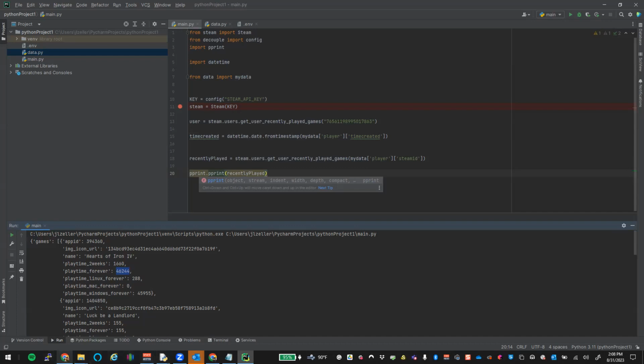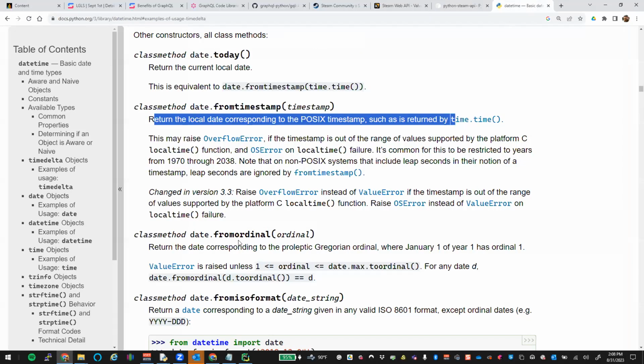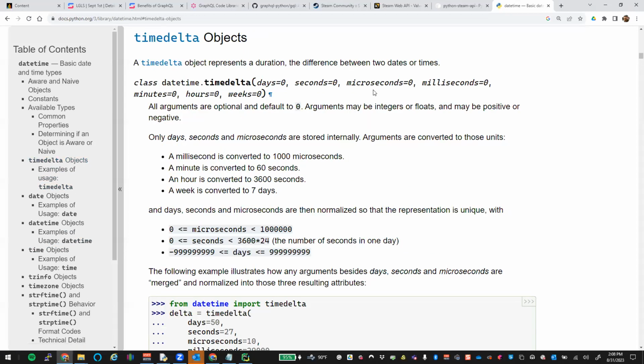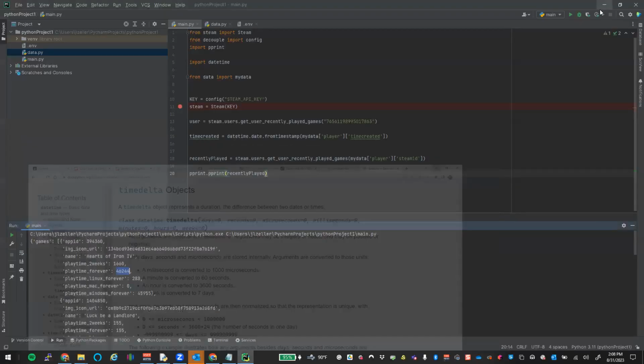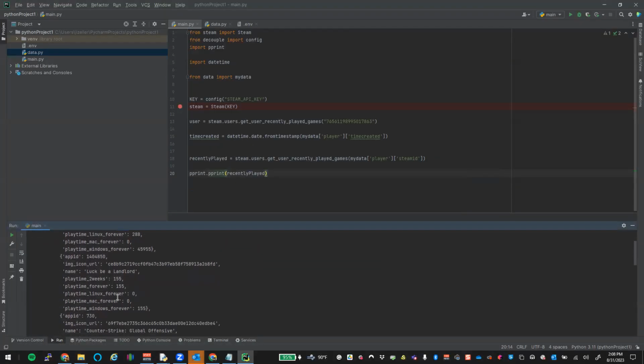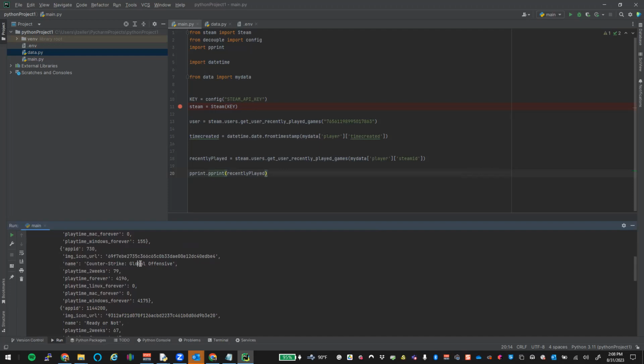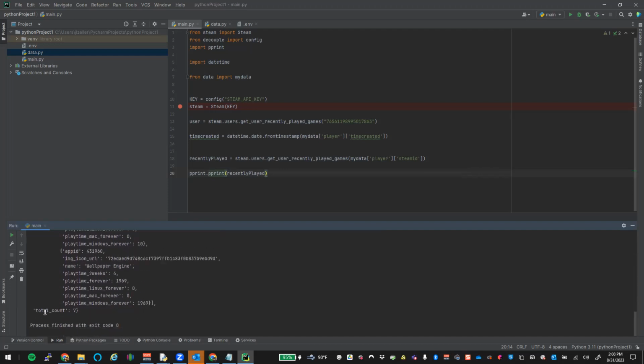But instead of you having to do all that manual math, you could use something like datetime, which has a way of processing that for you immediately. So you could give it seconds and it would give you back actual time, which is kind of what timedelta was intended for, right? So yeah, you can play with these. You could get Counter-Strike Global Offensive. That's crazy. And these are all the most recent, right? So you got a total count of 7 of those that came back. The total count that came back is our 7 most recent played games.